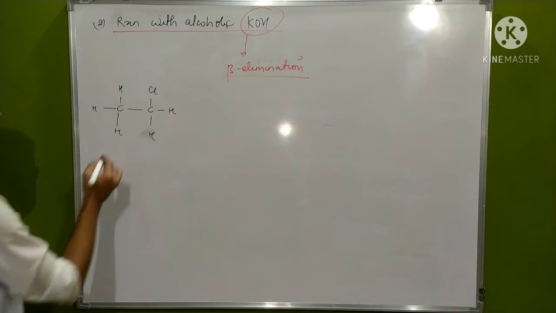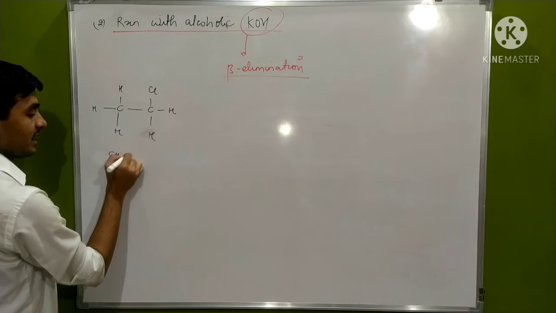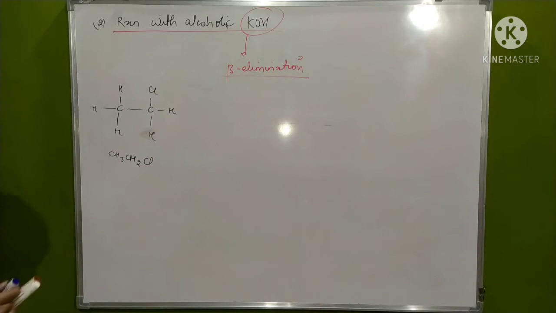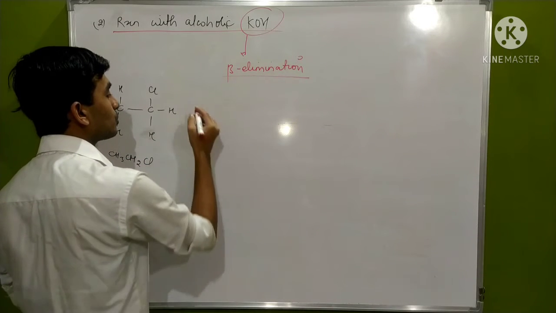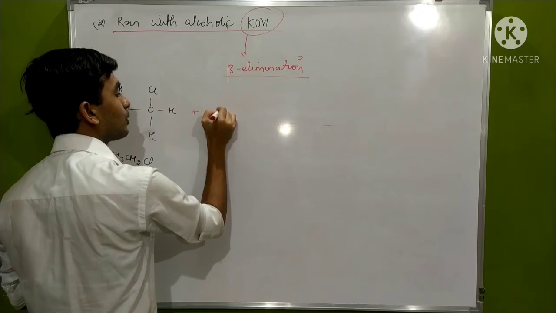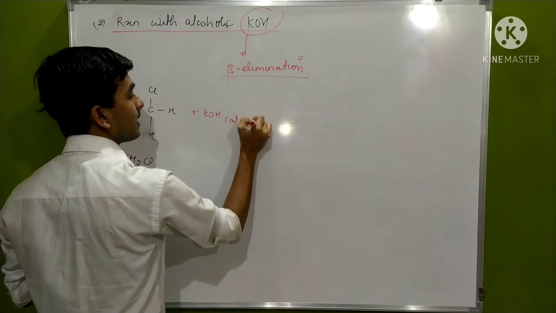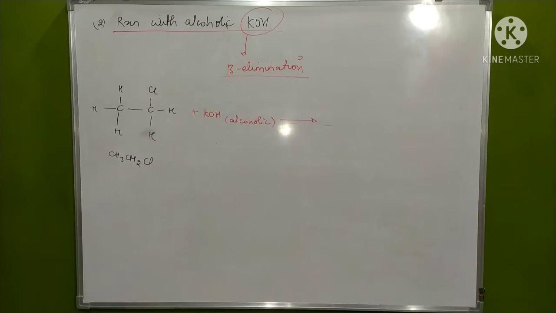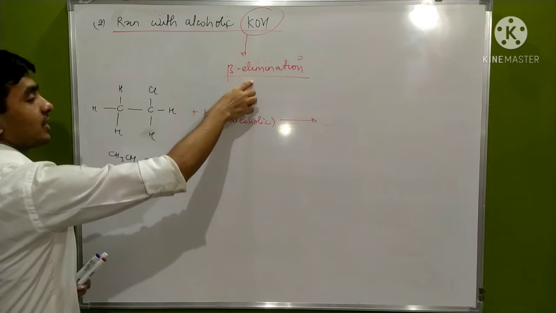This is our CH3CH2Cl. What happens when we take it to react with alcoholic KOH? You have to remember this, it is very important: alcoholic KOH gives beta elimination reaction.